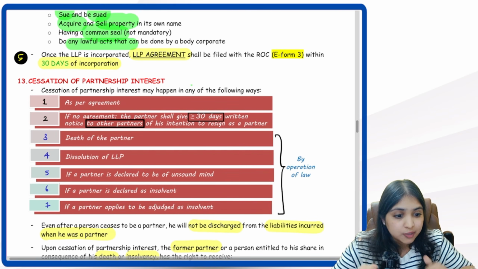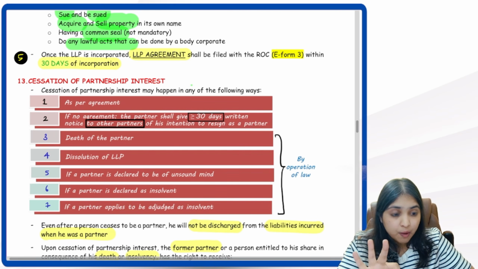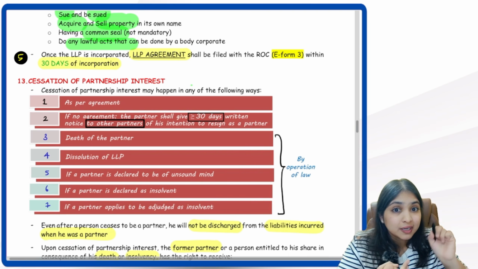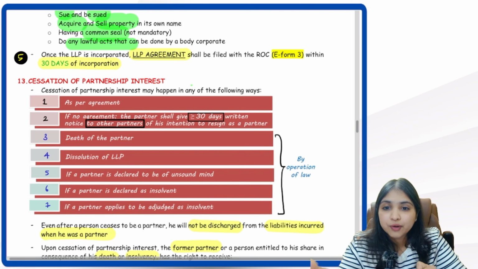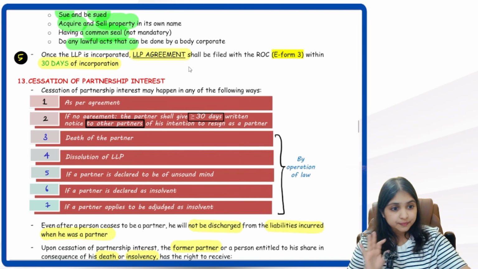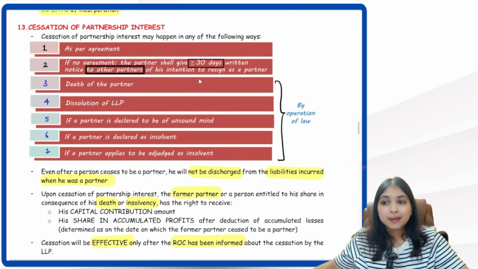Total how many form numbers you have learnt in this till now? 3 form numbers. Name reservation, RUN LLP. Incorporation document, E-Form FiLLiP, and now for LLP agreement, E-Form 3. Sorted, everybody? Yes. Now come to my next discussion.